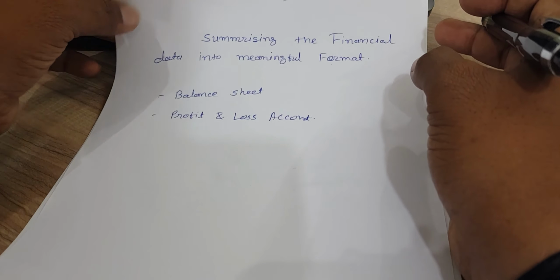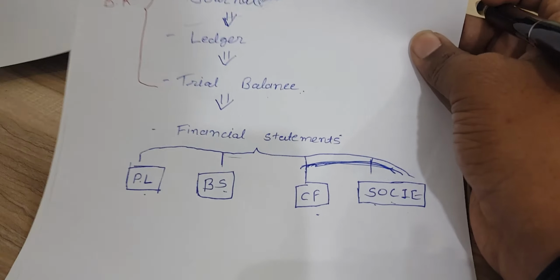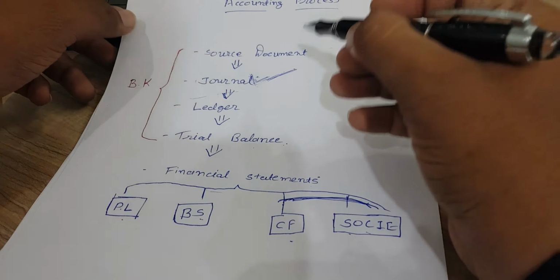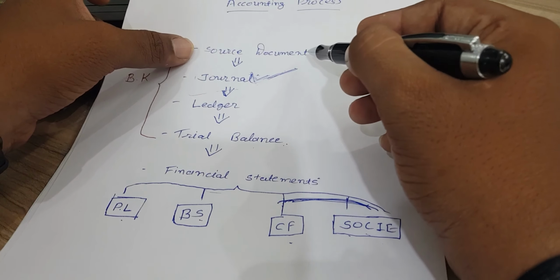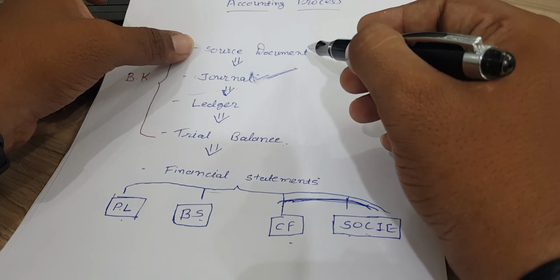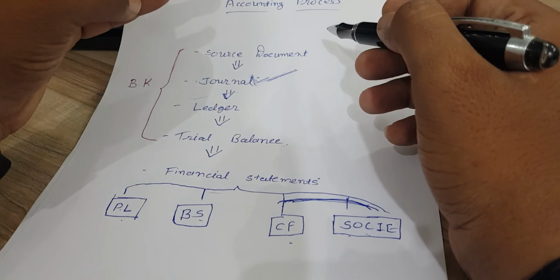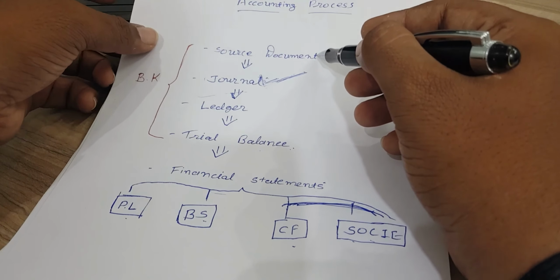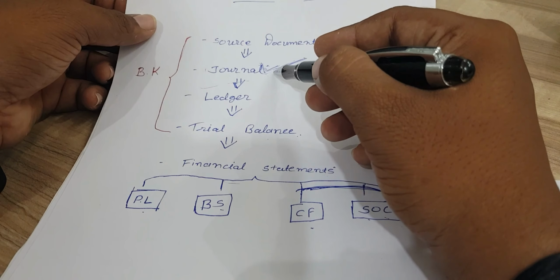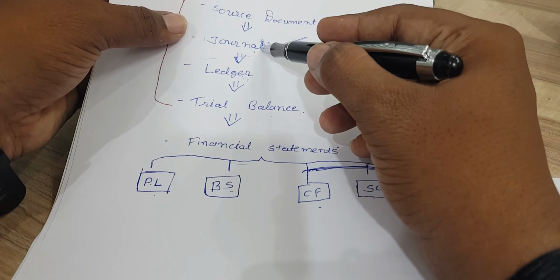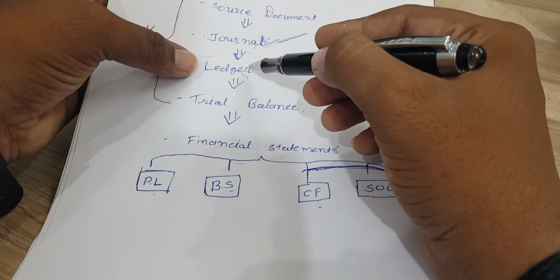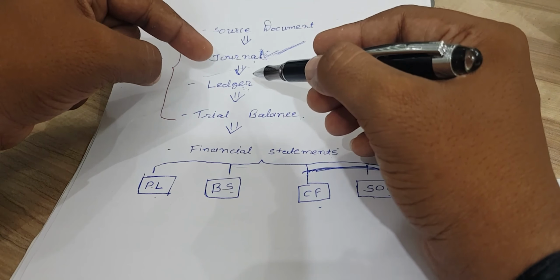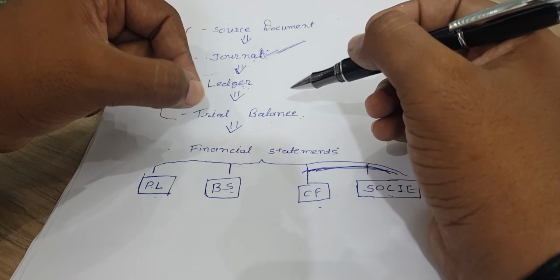So let's move forward to the next topic. It's called the accounting process, right? The accounting process basically starts with the source document. Source documents, as we discussed earlier, are nothing but bills, receipts, vouchers, invoices, right? After getting this source document, we are going to pass a journal entry to the general books, right? After passing a journal entry, we have to create ledgers. Ledgers have lots and lots of debit and credit balances, right? Those debit and credit balances we are going to classify into one format.